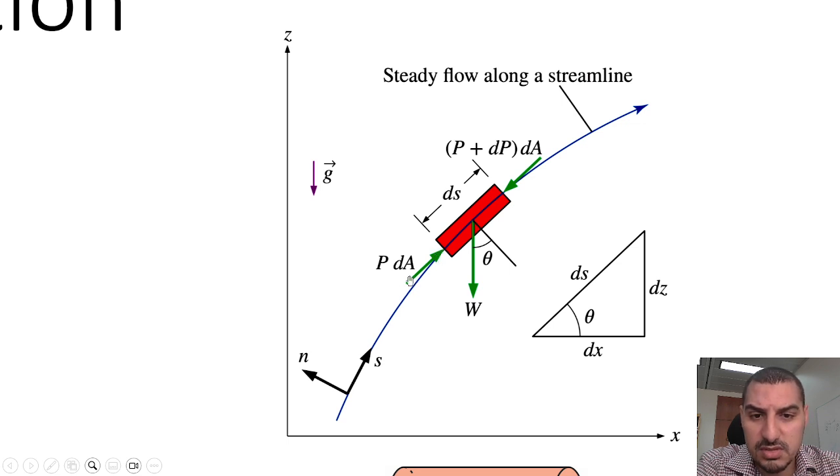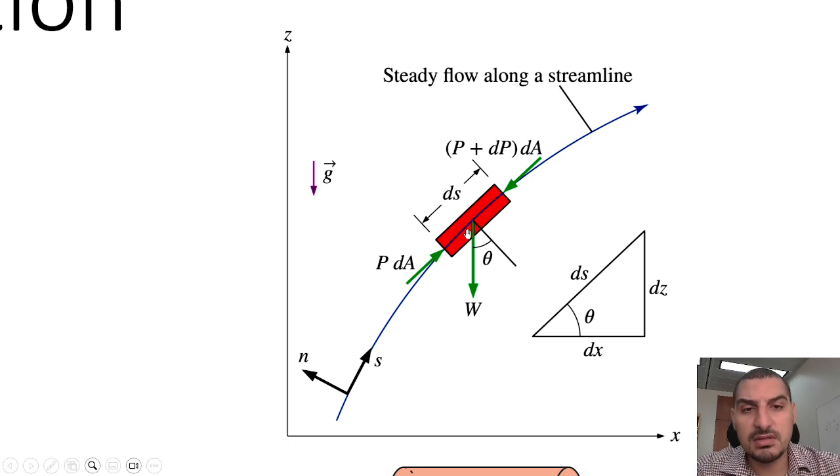First, the pressure is causing a force from this side, and there is pressure P plus dP acting on the other side. So it's P dA, this is the force, and P plus dP times dA is the force on the other side. And there is the weight, which is acting downward at an angle theta to the normal to the axis of the differential volume.